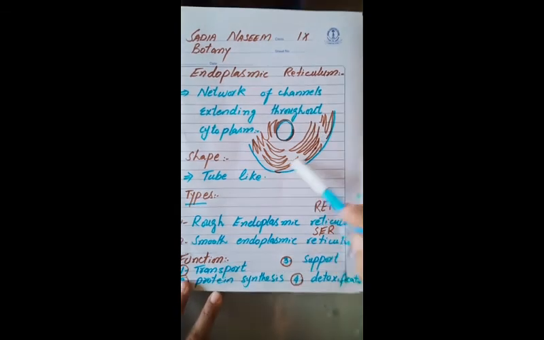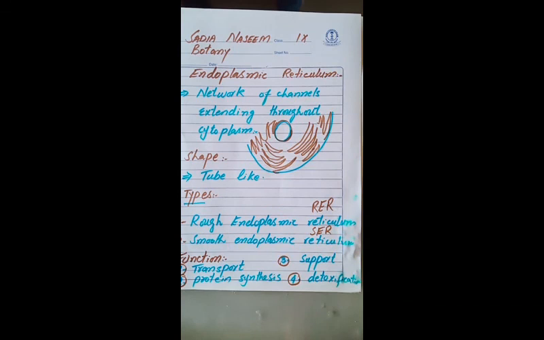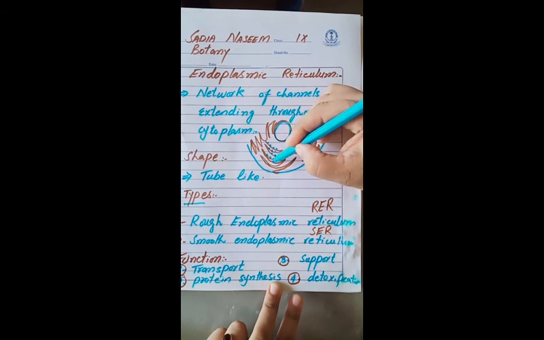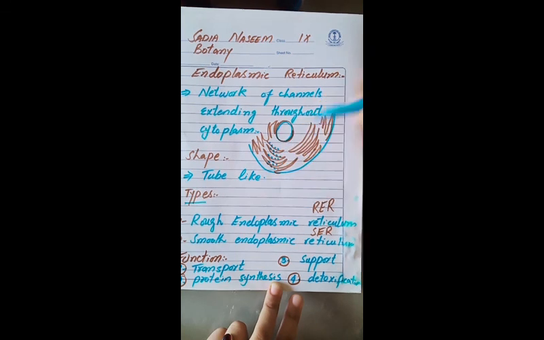These are smooth endoplasmic reticulums, but in some cases ribosomes may be attached on the surface of the endoplasmic reticulum, like this. This is the rough endoplasmic reticulum, and this one is a smooth endoplasmic reticulum.